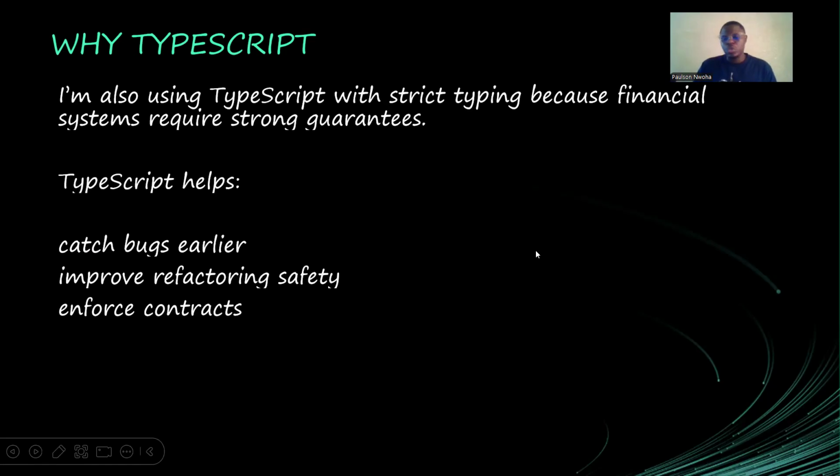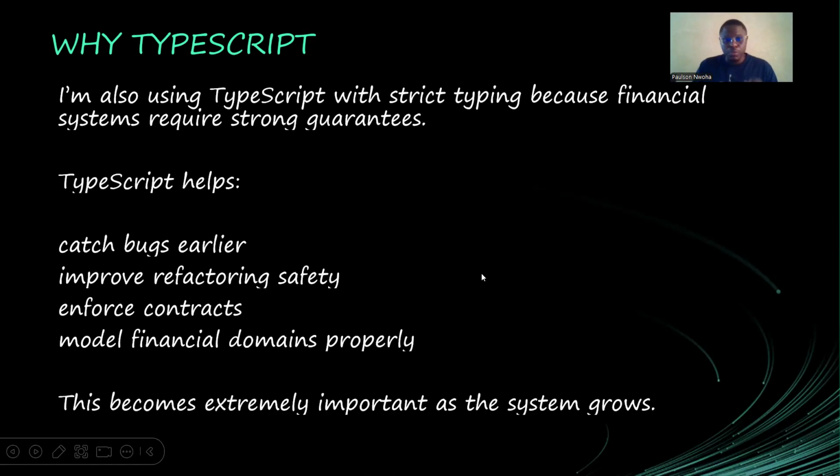It enforces contracts. So if I have a function that takes a string as an argument, I can never go and put in an integer there. It models our financial domains properly. So this becomes extremely important as the system grows. Normally, the system will grow. The Global Journeys is one of the platforms I started. It's my online learning platform where my students go online to learn. When I started building that, I didn't have all these things in mind or take them into consideration. But at the end of the day, my system started growing so big, and it was very hard to maintain.